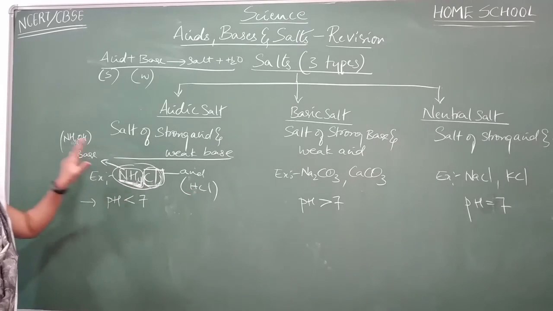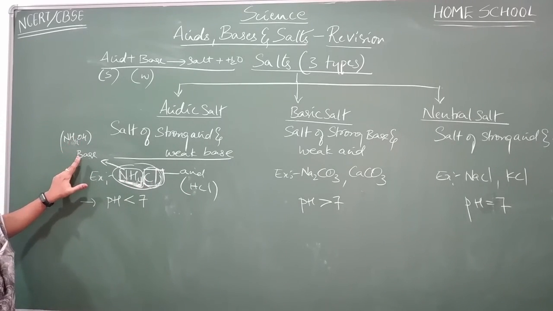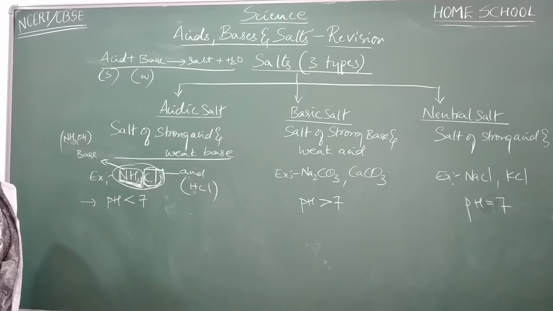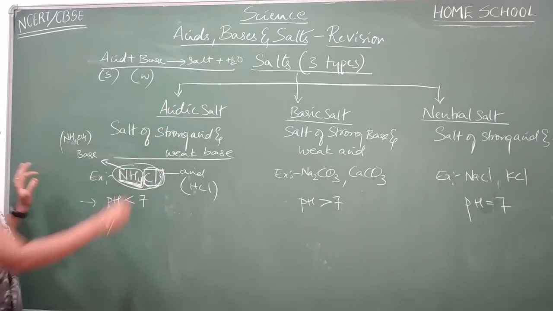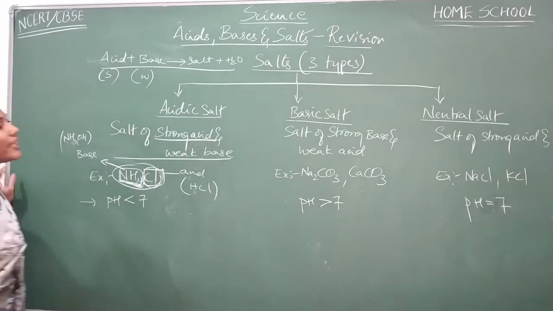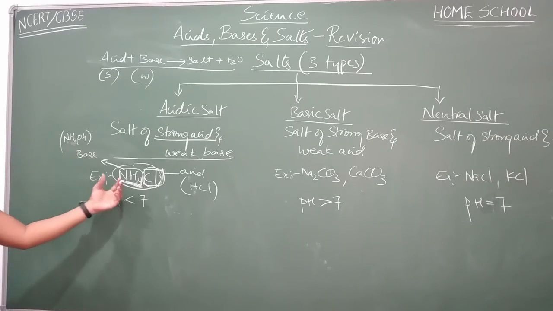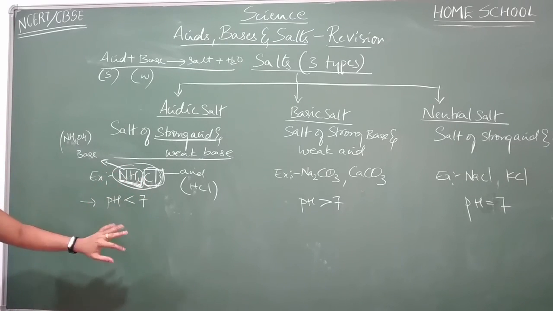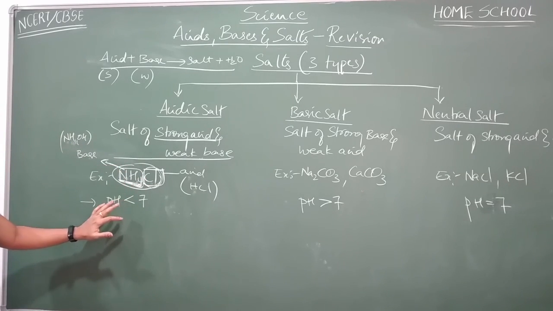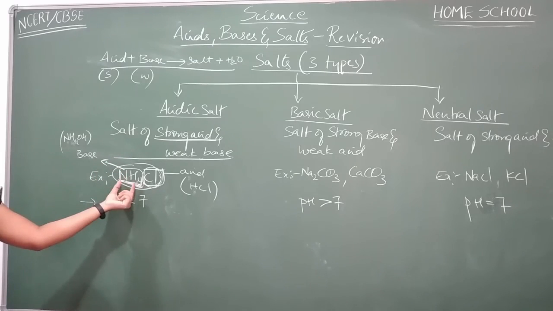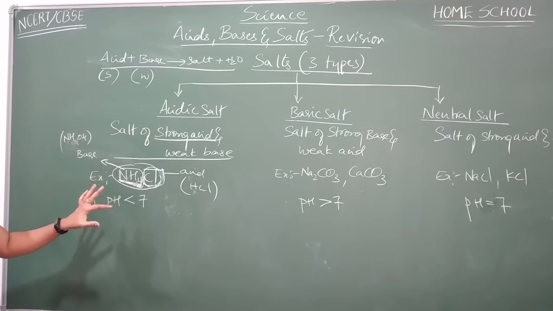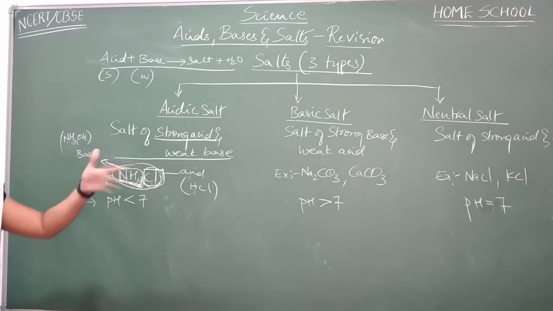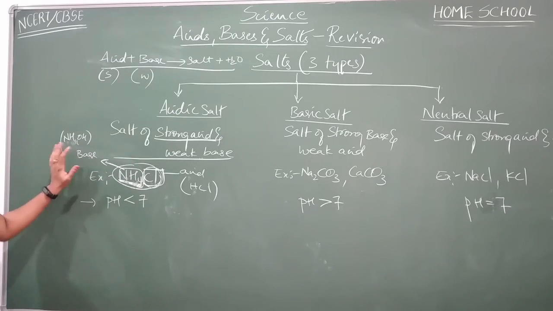HCl is a strong acid. Ammonium hydroxide is a weak base. So the salt formed, we call it an acidic salt. So acidic salt is always formed from a strong acid and a weak base. Clear? And whenever a salt is given, if you want to find out from which base and which acid it has come, just follow this logic. The first part of a salt must have come from the base. So the first part here is NH4. So just think of an NH4-containing base. It's ammonium hydroxide. So this must be the base.